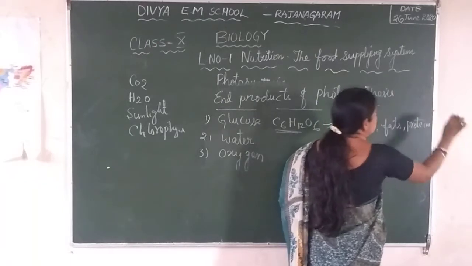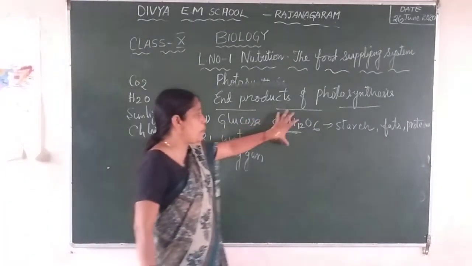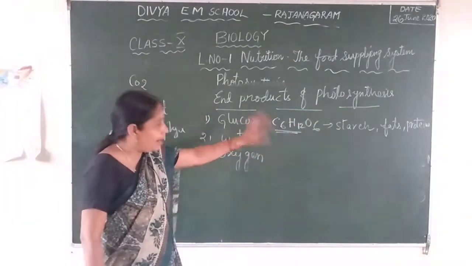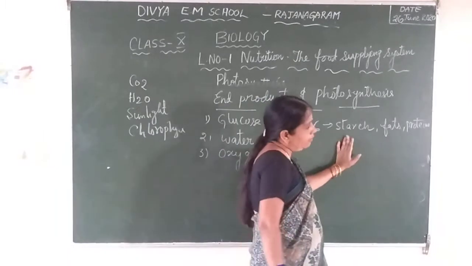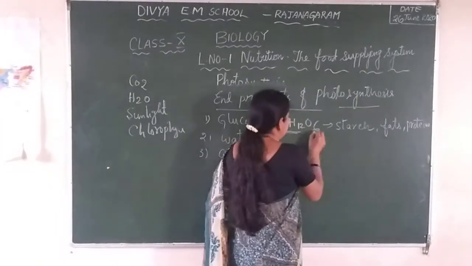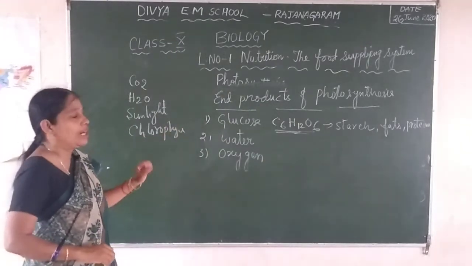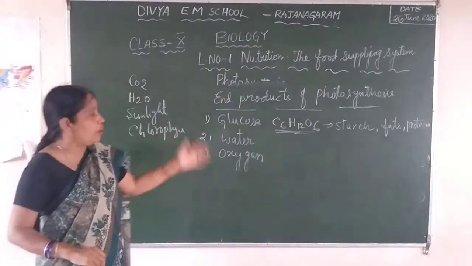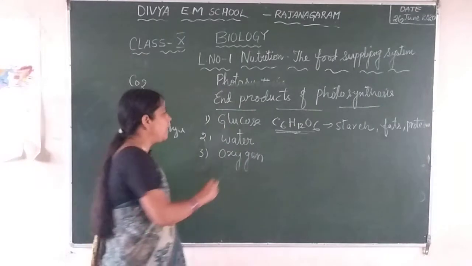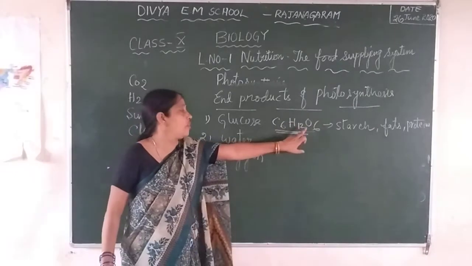That means when the photosynthesis process is completed, when the food preparation by the plants is completed, the first product formed is glucose, the simplest form of carbohydrate. Later it can be converted into starch, fats, or proteins. So the first products are glucose, water and oxygen. It is also an important question: what are the end products of photosynthesis? If you write glucose, it is a correct answer. If you write starch, it is also not a wrong answer. But actually the first product formed after photosynthesis is the simplest form of carbohydrate, which is glucose.